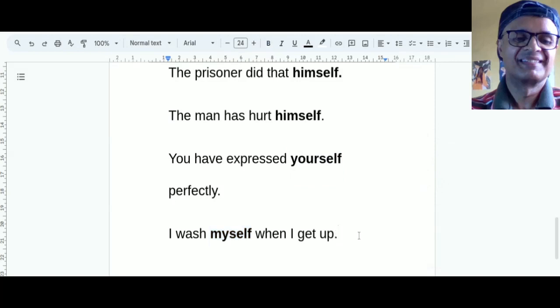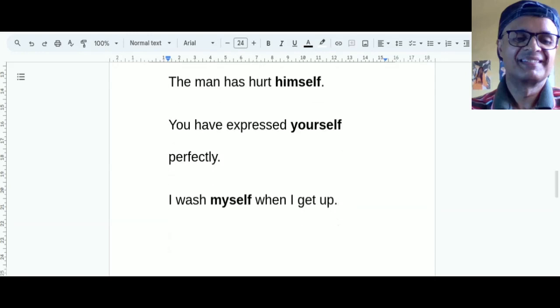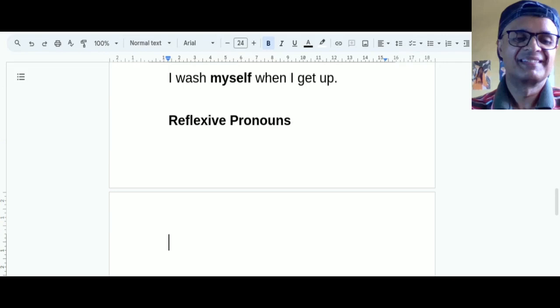But at the same time, since they are the same persons, they refer to the subject of the verb. That means these pronouns at the same time point to the object and the subject of the verb, right? That is why they are called reflexive pronouns. Okay, because it is a kind of reflection of subject and object at the same time.